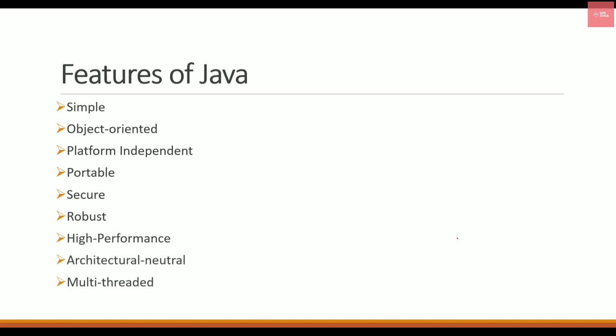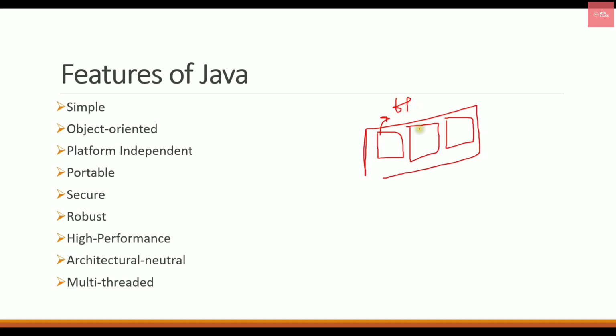That simply means you divide a program. Let's say you have a program here. So this is my program. I can simply split this program into multiple tasks. So this is called multi-threading. Each task is given to a thread and they can execute parallelly. So parallel execution is what makes it high performance and it makes it really fast.